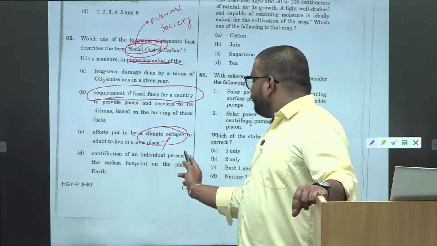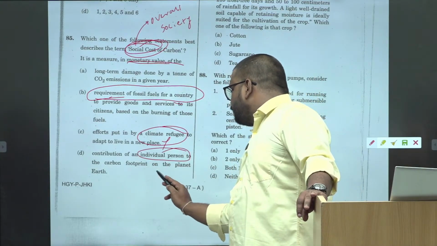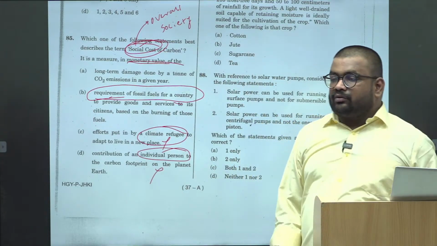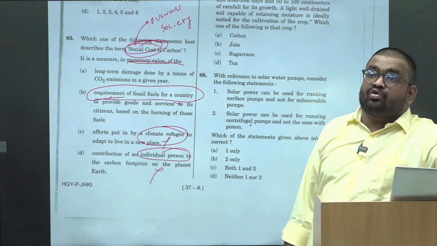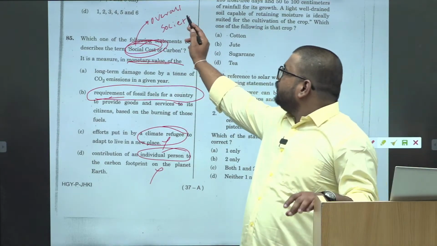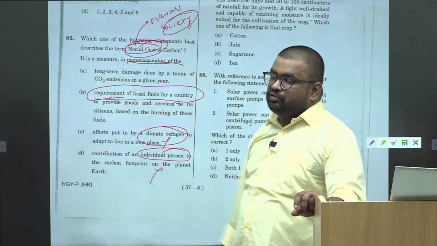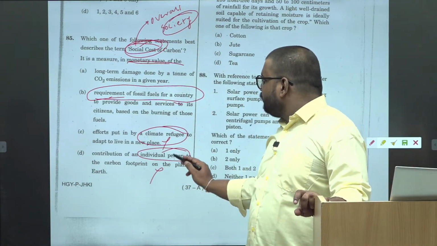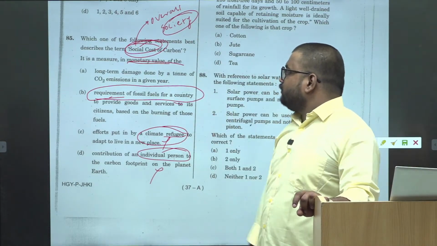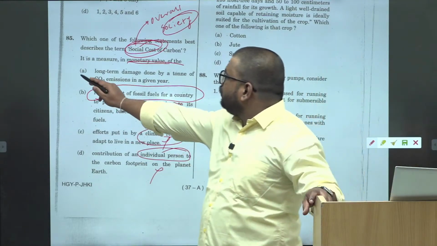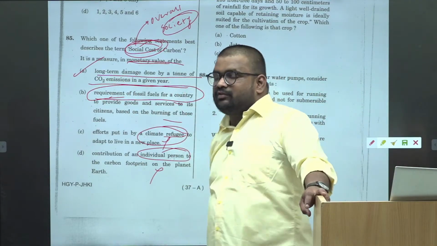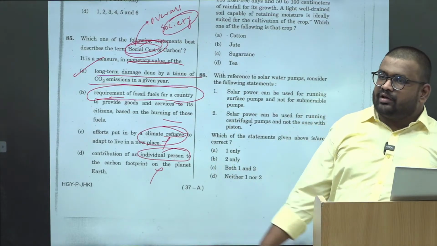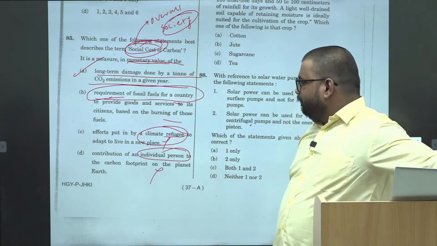Then contribution of an individual person, this is also not the social impact of this carbon. Because the social cost of the carbon should be impacting the overall society. So it can't be the individual, it can't be the refugee. Okay, so it's long-term damage done by the ton of CO2 emissions in a given year, based upon eliminating the remaining 3.